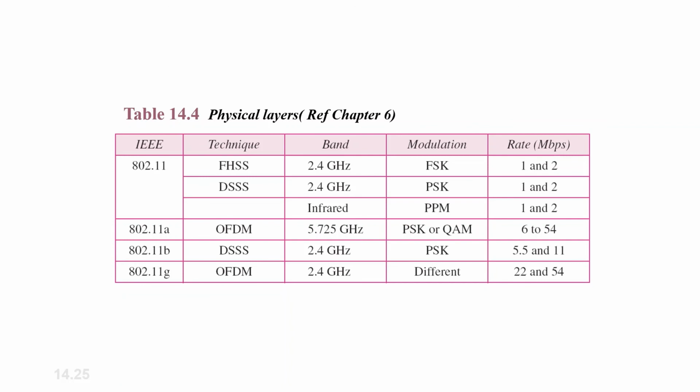OFDM, orthogonal frequency division multiplexing, is a type of digital transmission and a method of encoding digital data on multiple carrier frequencies. OFDM has developed into a popular scheme of wideband digital communication used in applications such as digital TV or audio broadcasting.